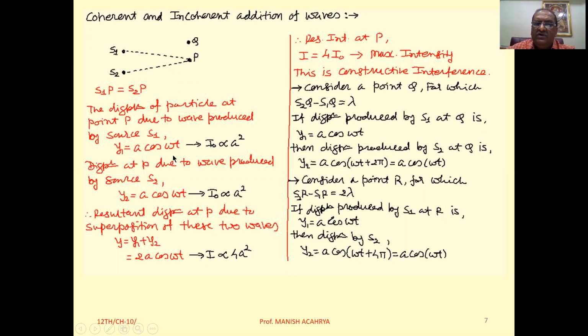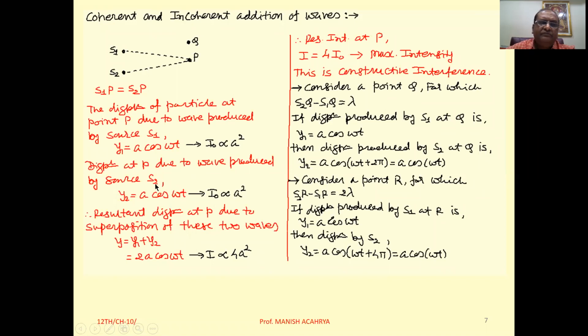So y1 equal to a cos omega t, and here the intensity of the wave at point P, I0, is proportional to a square.